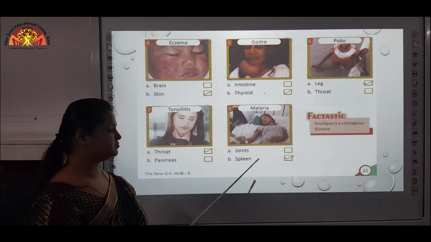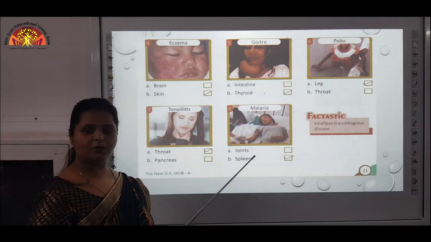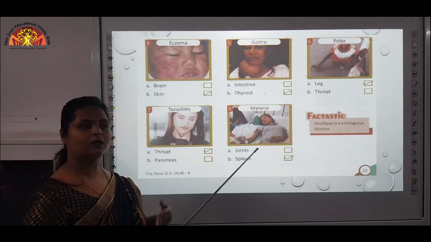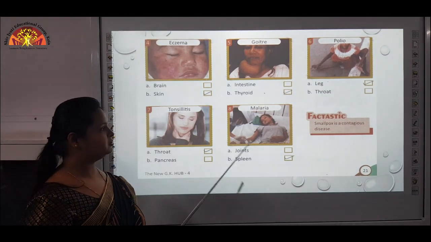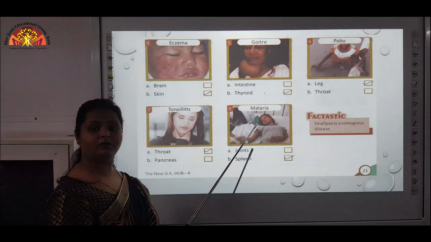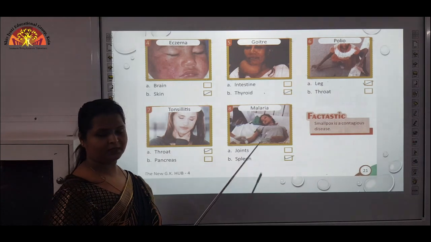Eighth one is malaria. Malaria, again, the spleen. The spleen is a small organ above your stomach and under your rib cage. And malaria is caused by the bite of a mosquito.